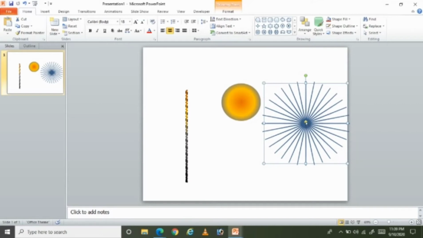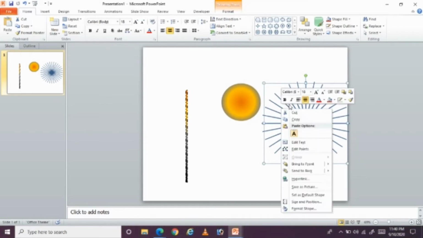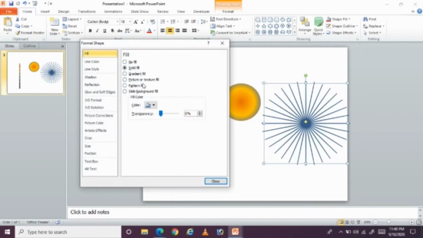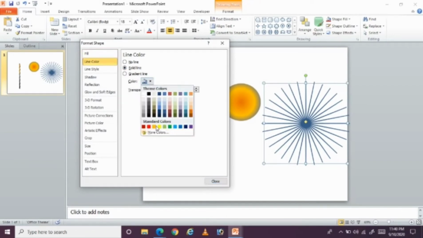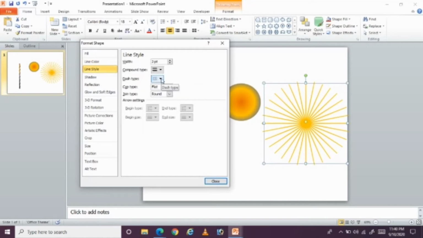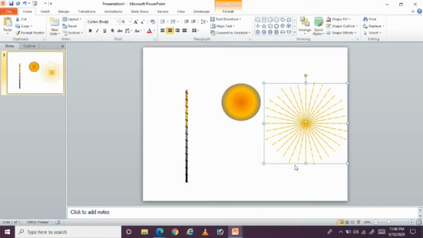Then I want to change the line color. So I give a right click and choose format shape. For line color, I'm giving it as yellow, and for the line style, I'm giving the dash type as dash dot, and you can see here. Okay, and click on close.